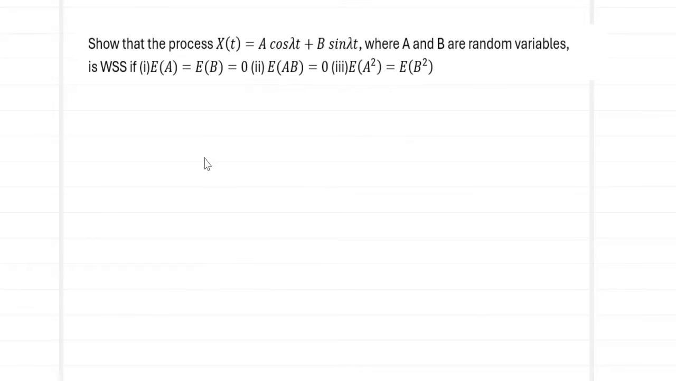The problem is: show that the process x of t, where we have a cos lambda t plus b sin lambda t, where a and b are random variables, is going to be a WSS if the following conditions are satisfied. The conditions being E of A equal to E of B equal to 0, E of AB equal to 0 and E of A square is equal to E of B square.